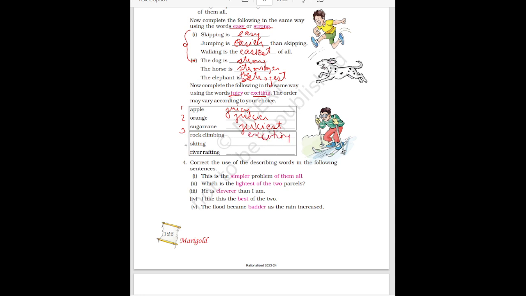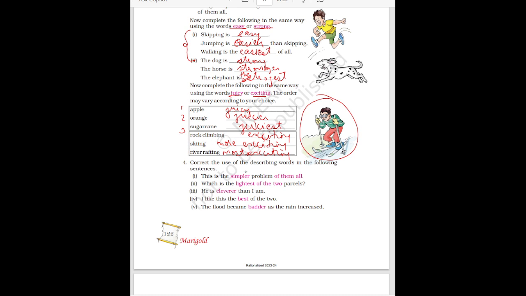Then here rock climbing is exciting. Skiing means this one, okay? This is skiing. This action is skiing. Then skiing is more exciting. River rafting is most exciting.